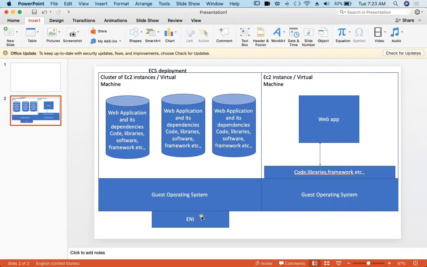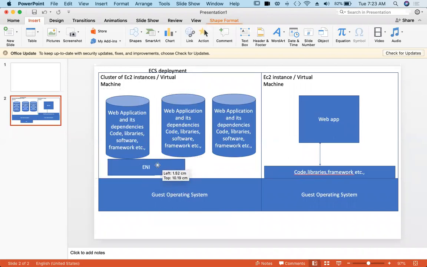AWS manages it. And suppose these three containers are running on the same EC2, they don't share the same ENI. ENIs will be separate. This will have a different one, this will have a different one, and this will have a different one. The public IP: this container will have one public IP, this container will have one public IP, and this container will have some public IP.